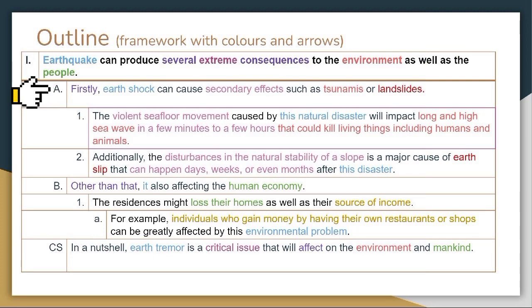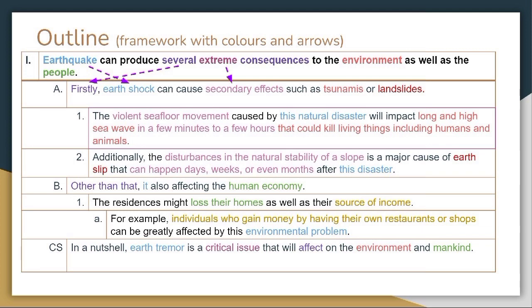Firstly, earth shock can cause secondary effects such as tsunamis or landslides. As we can see, the word firstly is in the same color as several consequences. This is to indicate that secondary effects is the first consequence of earthquake. Next, we can also see that earth shock is in the same color as earthquake. This is because the word earth shock is used to refer back to the word earthquake from the topic sentence.